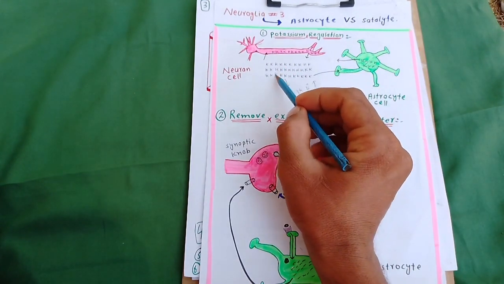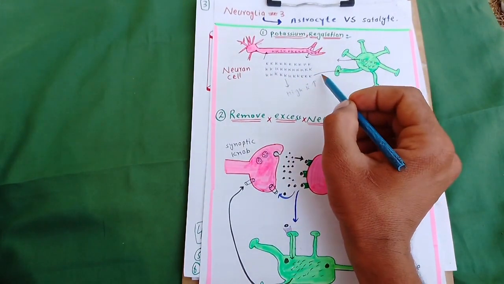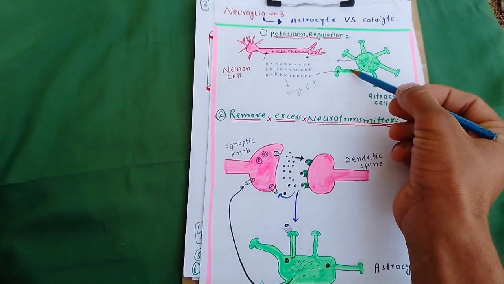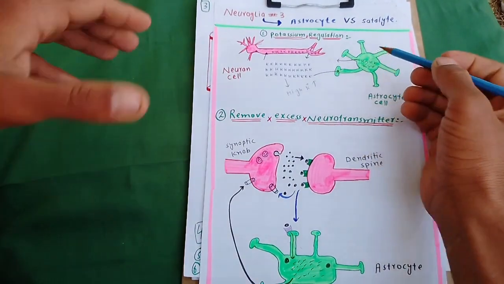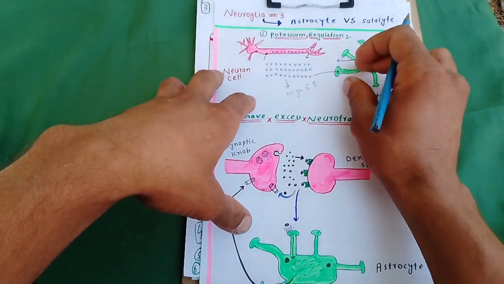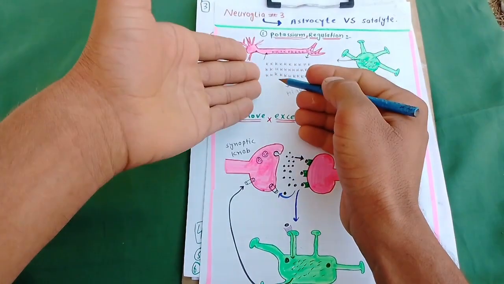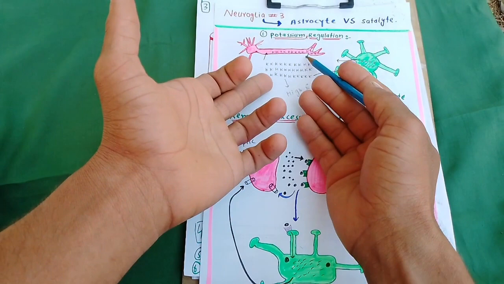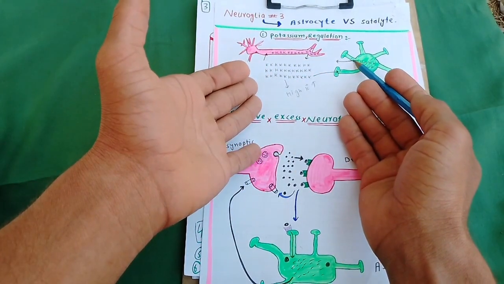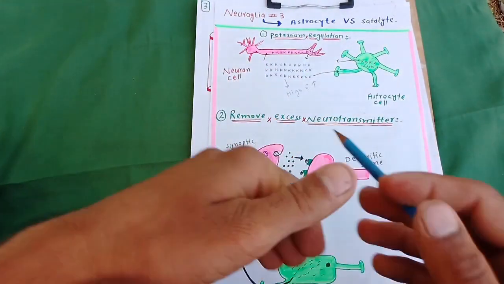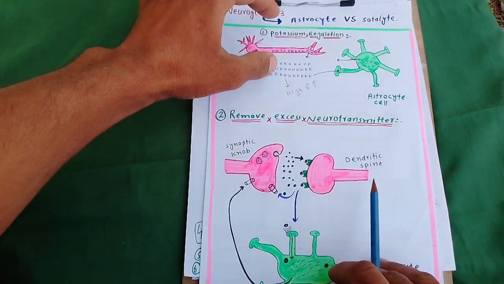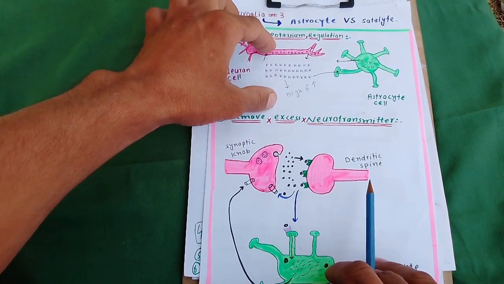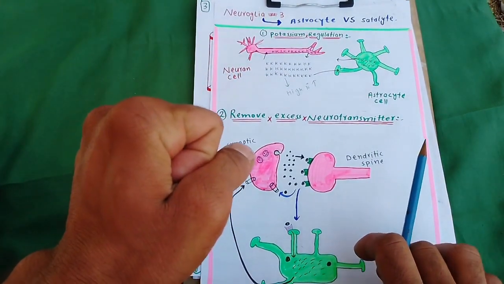When the potassium is very low, the astrocyte gives potassium again. So the astrocyte maintains the potassium level inside and outside of the cell. This is the potassium regulation.